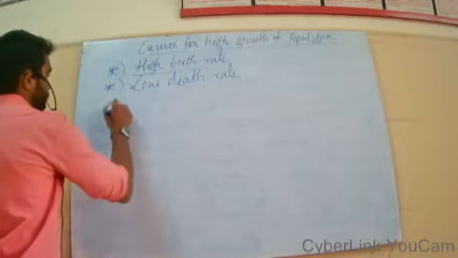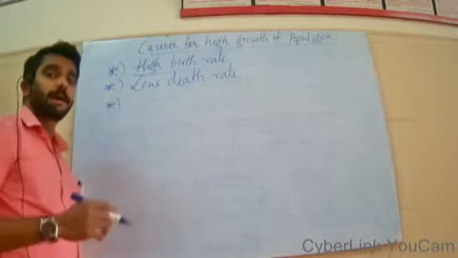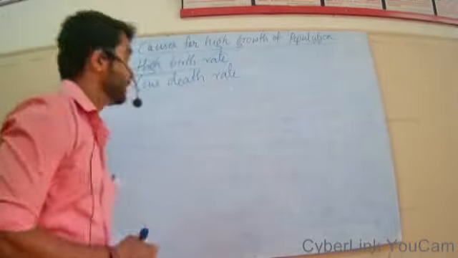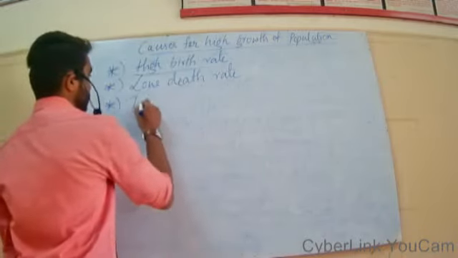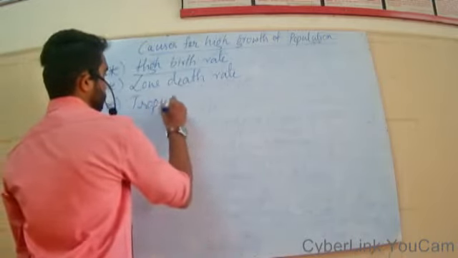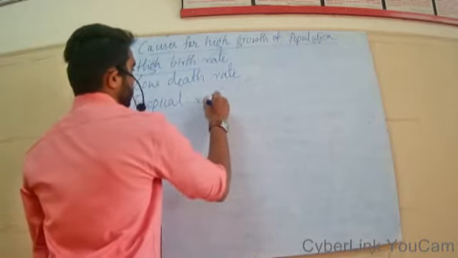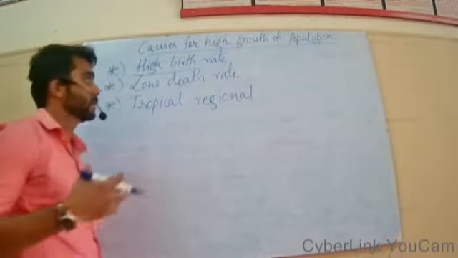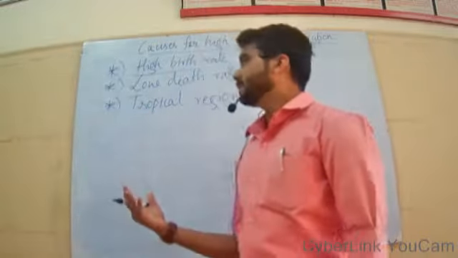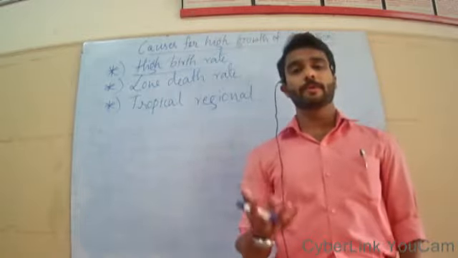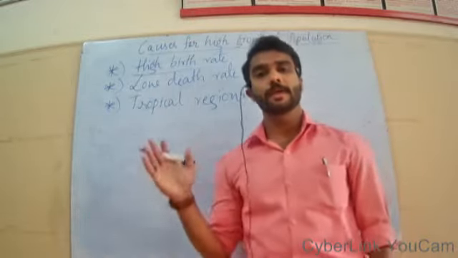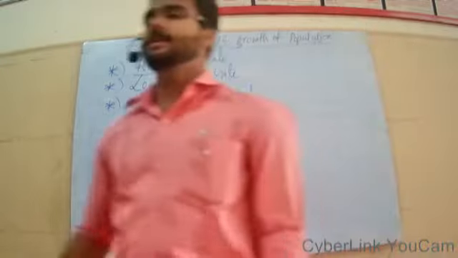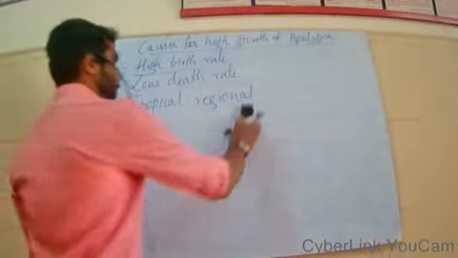Next, we are going to study about why there is high birth rate in our country. The major natural reason for this is that India is in the tropical region of the globe. India is a tropical country. That means India's population is capable of attaining puberty or the age of maturity at a very early age. So tropical region is one of the reasons for the excess population.